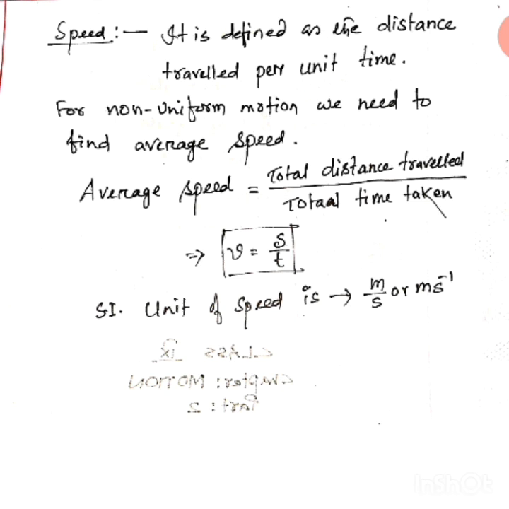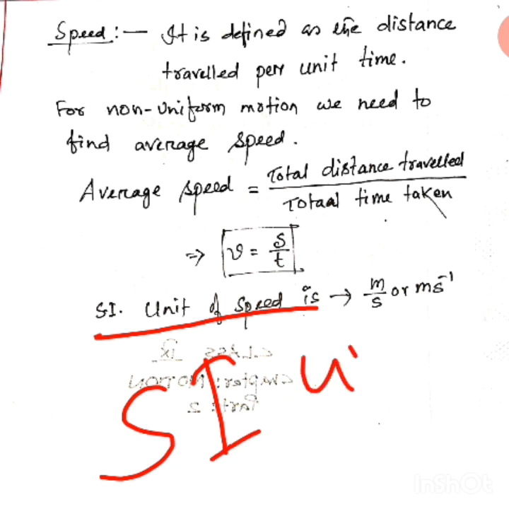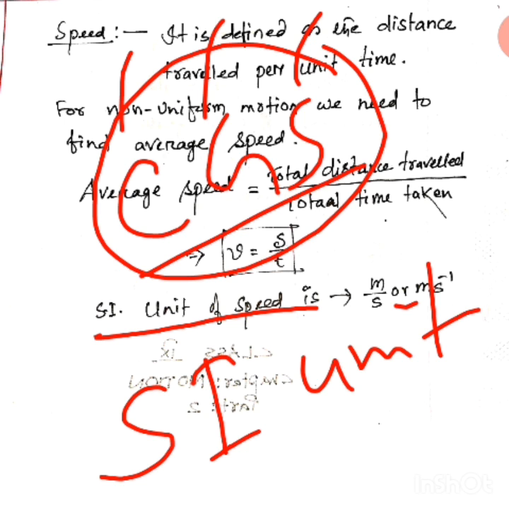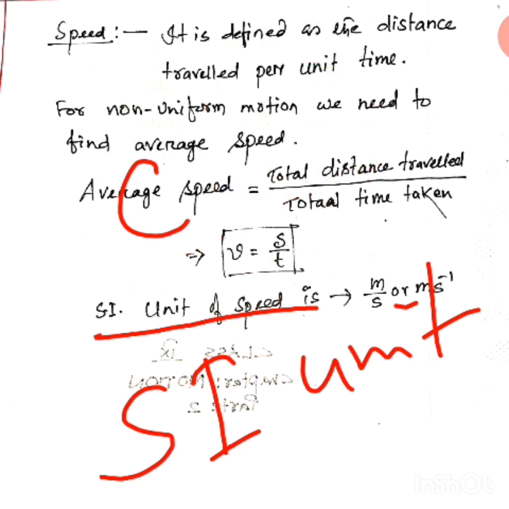Now you see SI. SI means SI unit. SI means standard of international. SI unit. There are different types of units. CGS unit. C stands for centimeter, G stands for gram, S stands for second, CGS unit. Understood? So there are some others, MKS are there. I'll explain all this when I get time. Okay. SI unit means standard international unit.